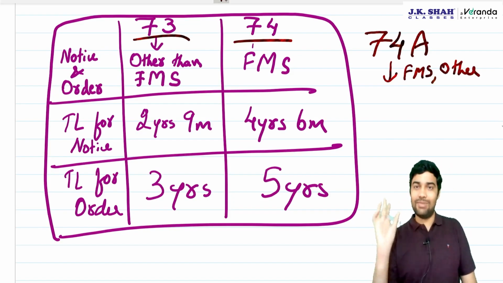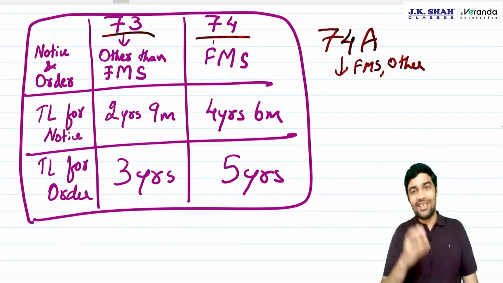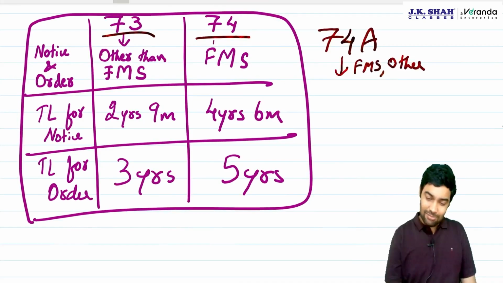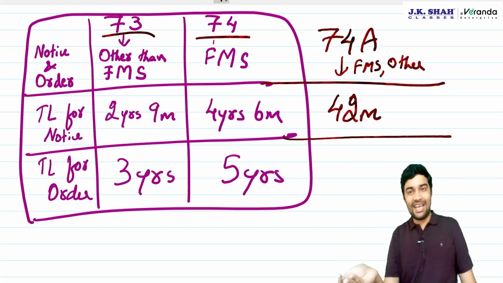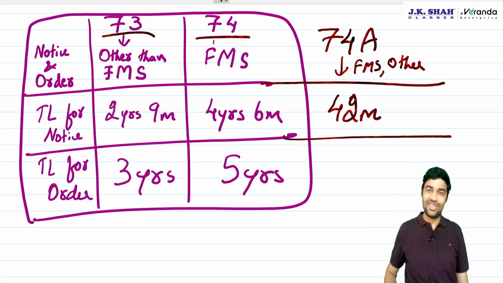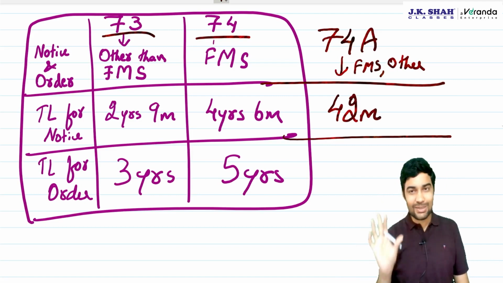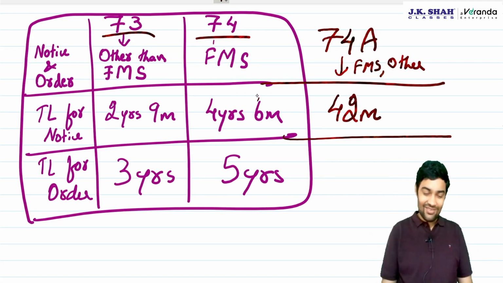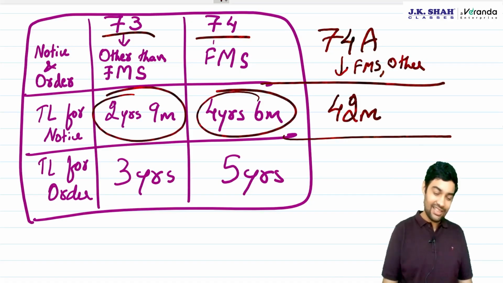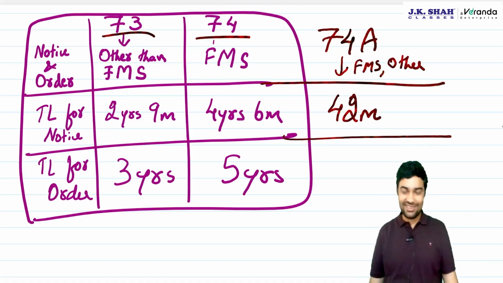And there is only one time limit. So that means now there will not be any dispute on whether it is a fraud case or other than fraud case, because the time limits are the same. The time limit is 42 months from the due date for filing annual return or date of erroneous refund. Same, 42 months is 3 years, 6 months. Correct. So they have come in between 4, 6 to 9. They said, let's come in between, 3 years, 6 months, 42 months.